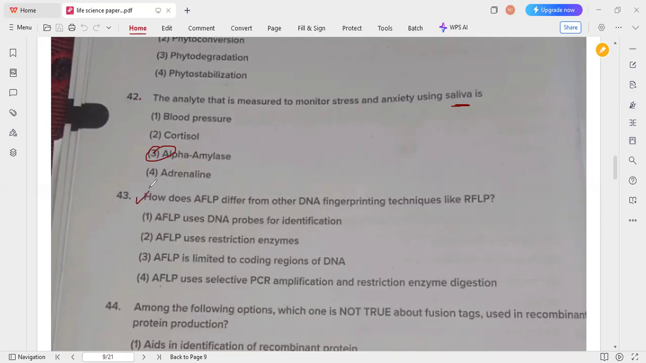So next one, how does AFLP differ from other DNA fingerprinting techniques like RFLP? So here AFLP uses selective PCR amplification and restriction enzyme digestion. So that's why option 4 is the correct answer for this 43 question.